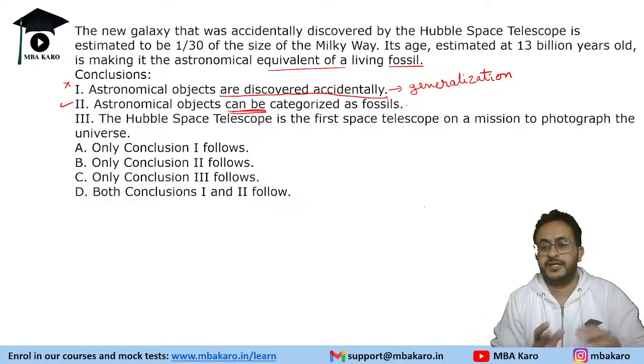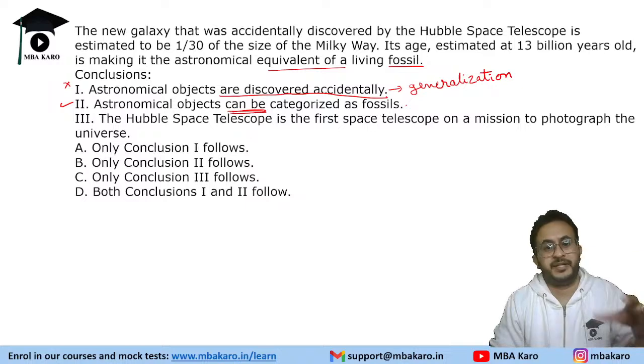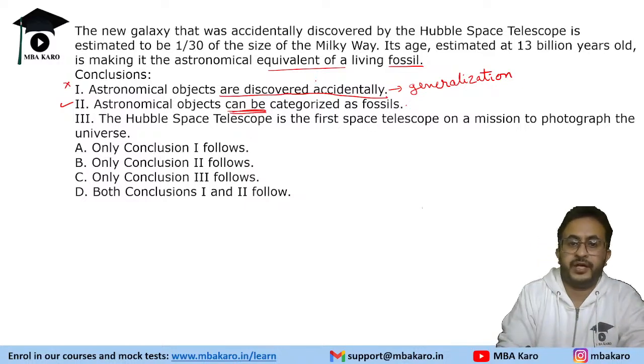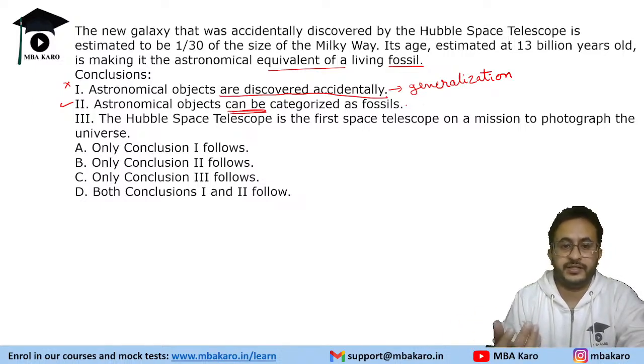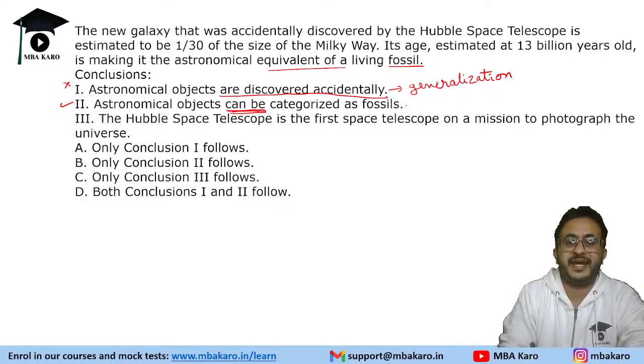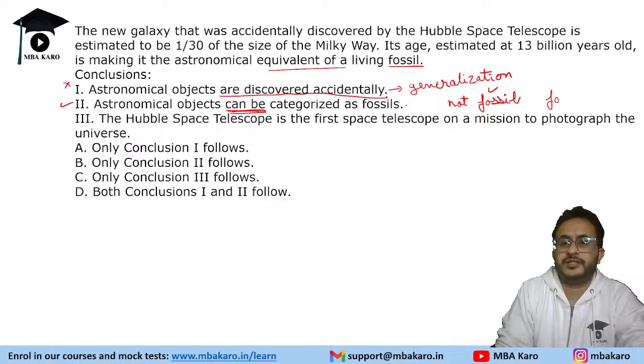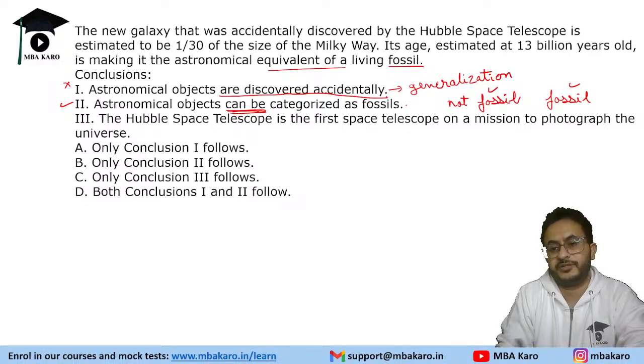If it was known that all are discovered accidentally, then you would choose that as a conclusion. But it was one of those accidents. Maybe others are not discovered accidentally. But when it says can be categorized as fossils, that means some will not be fossils also. Some may be fossils, some may not. So that is a conclusion.